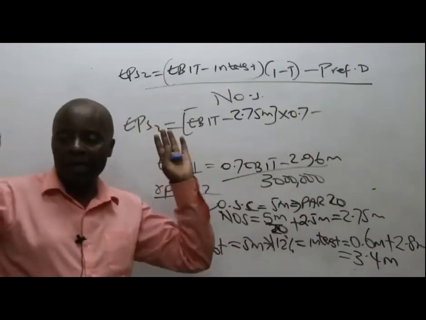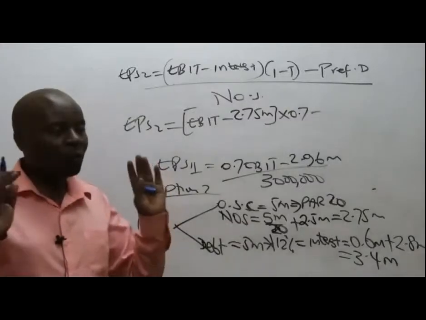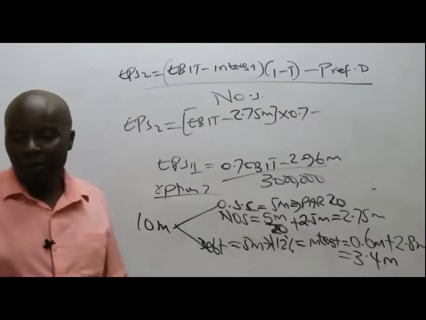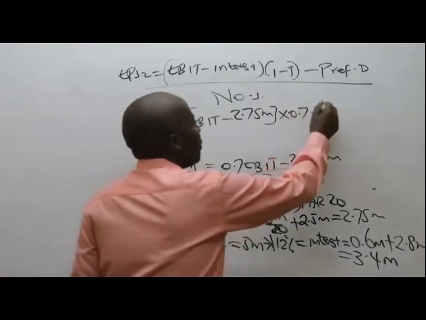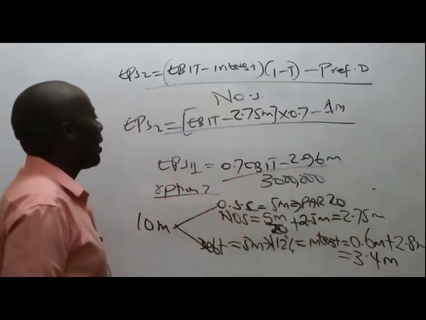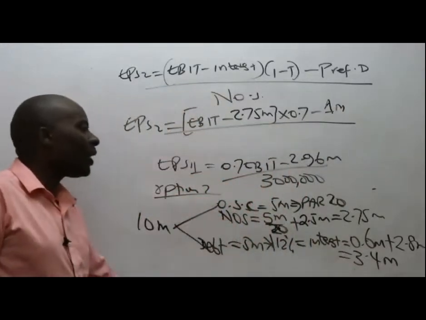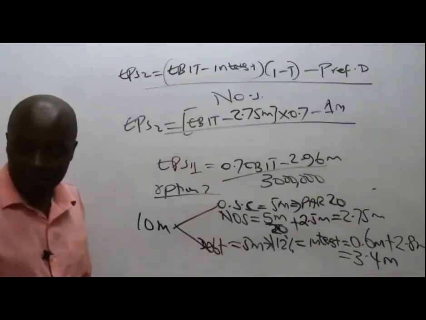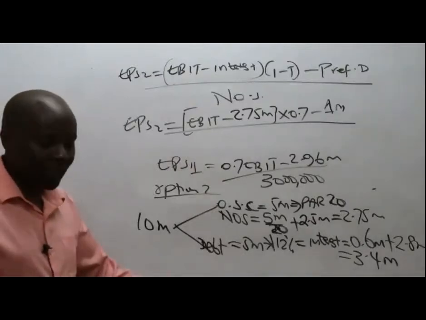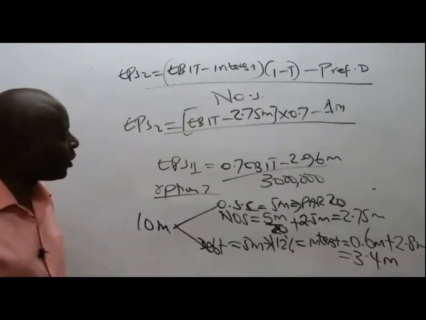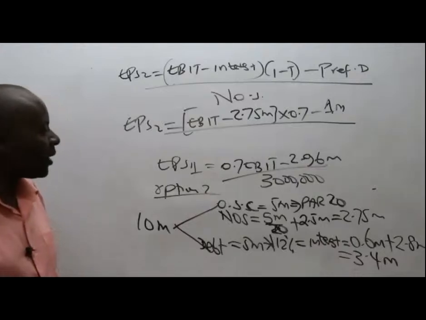Unfortunately, I've forgotten mine. What was the total preference dividend? Not 3.4, 1 million. The total preference dividend is 1 million, divided by the number of ordinary shares, which are how many?